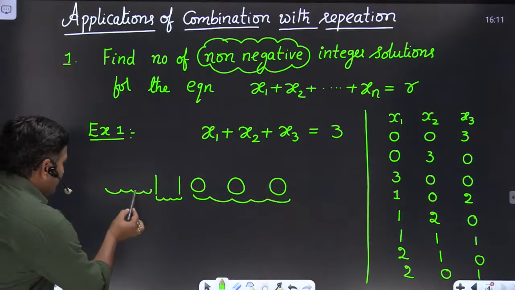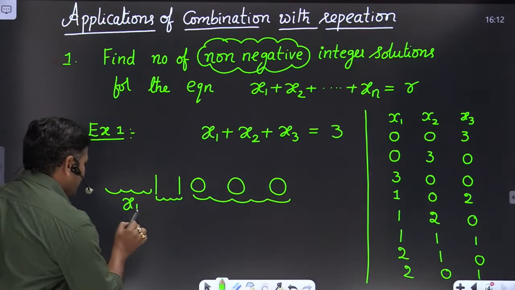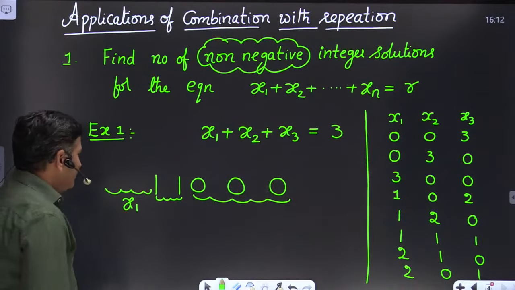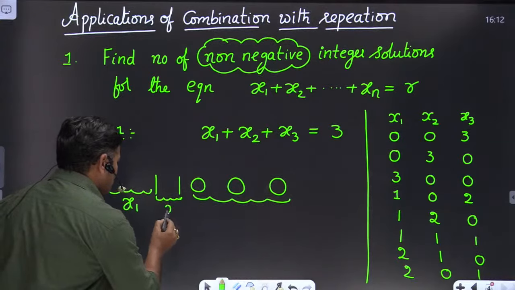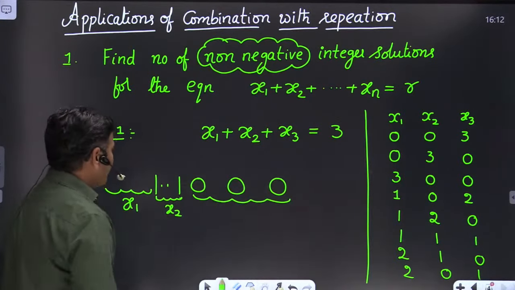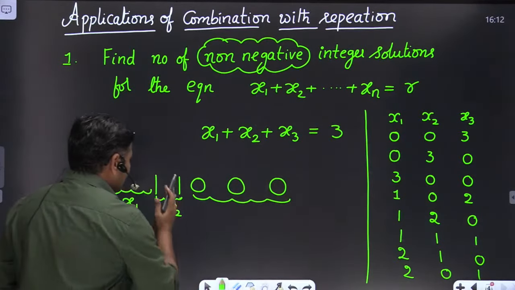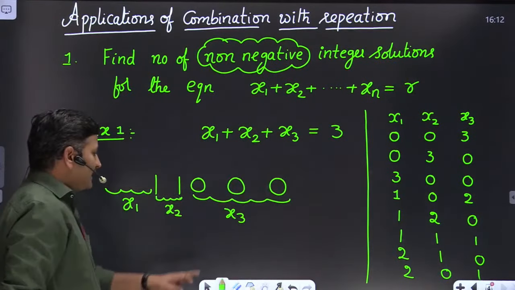The number of identical balls on the left side of the first vertical line, if I indicate it with x1, then x1 equals 0, friends. The number of identical balls between the two vertical lines, if I indicate it with x2, then x2 equals 0, meaning there are no balls in this case. The number of identical balls on the right side of the second vertical line, if I indicate it with x3, then x3 contains 3 balls.